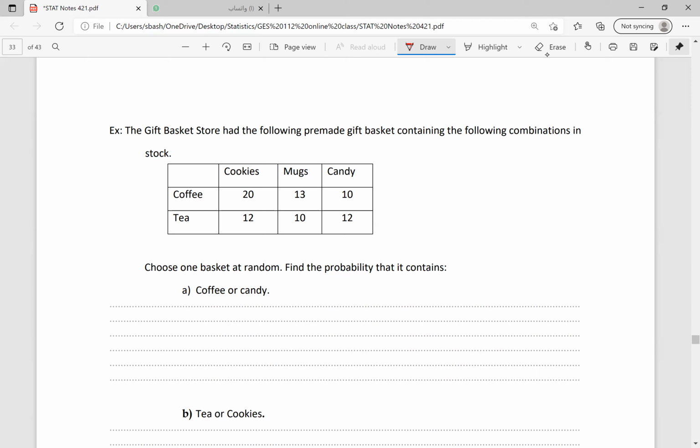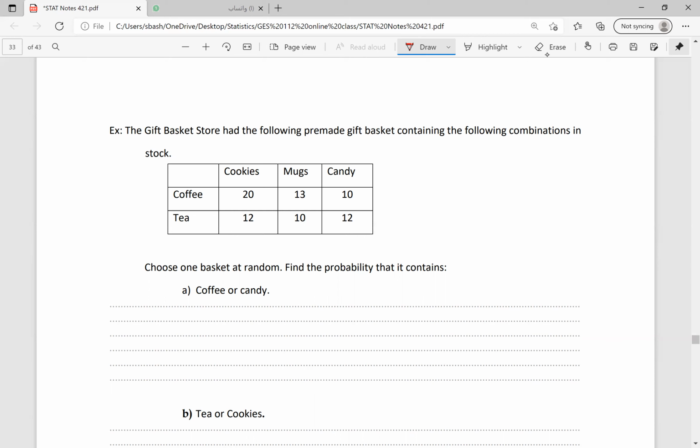If they can't happen at the same time, that will be P of A or B. If they are mutually exclusive, then the probability of getting A or B will be the sum of the probability of A plus the probability of B. If they are not mutually exclusive, it means they have something in common, then the probability of getting A or B will be P of A plus P of B minus P of A and B. Subtracting the common members or common probabilities.